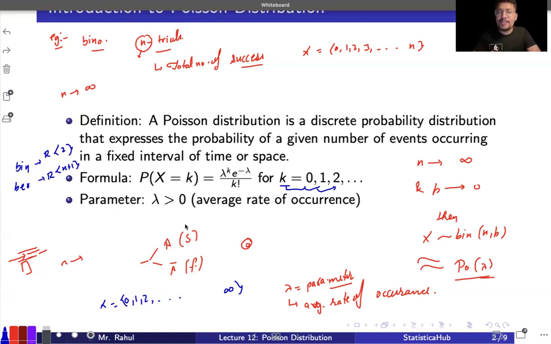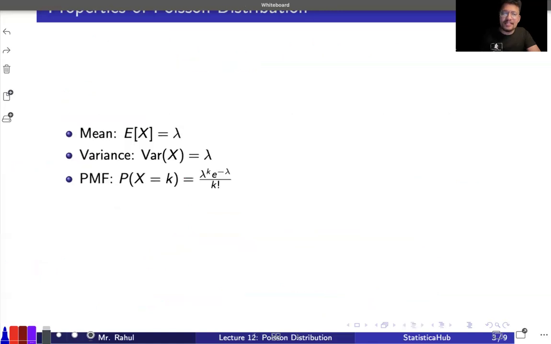So the parameter space for this one will be lambda belonging to 0 to infinity. That is the parameter space. Okay, so that's how you go for the Poisson distribution, the basic idea, the basic definition.